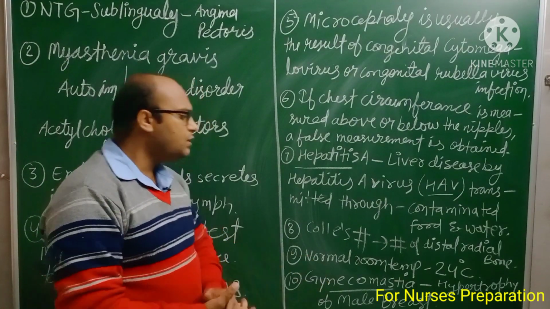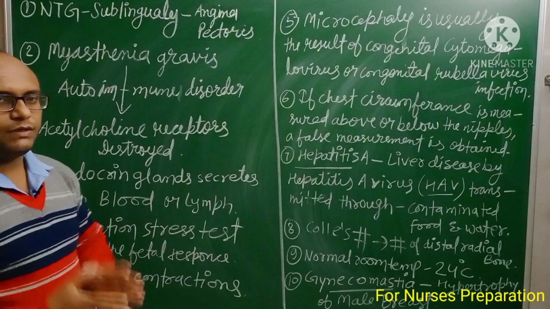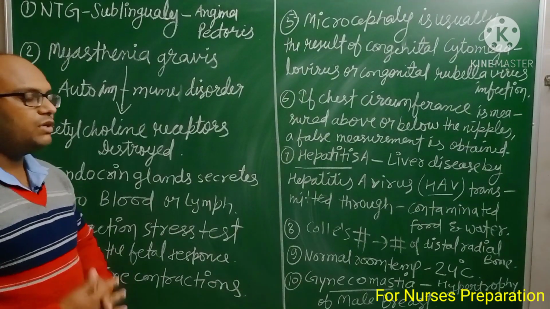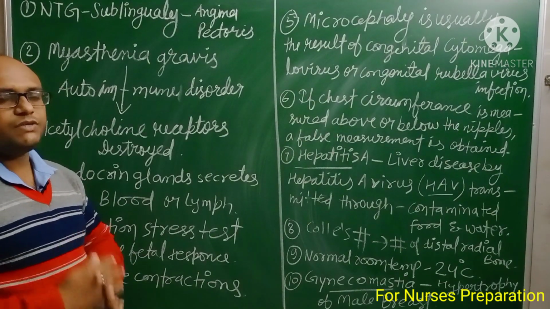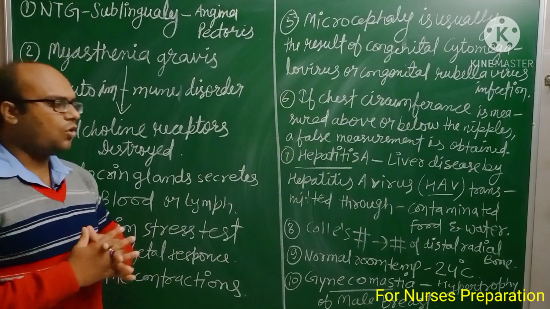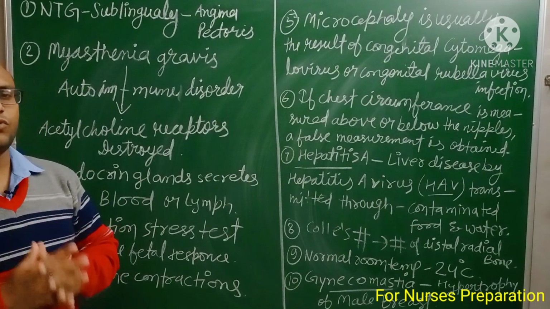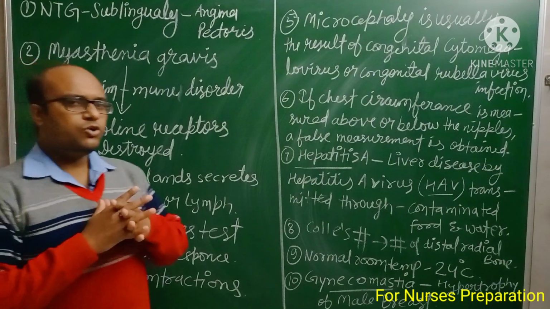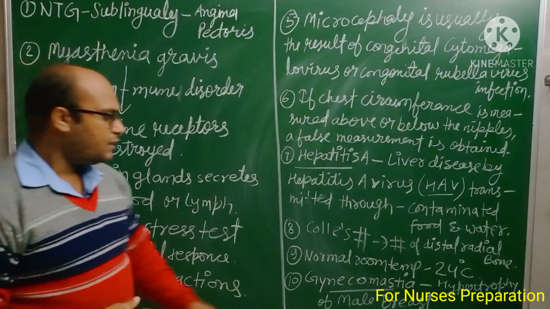Point number 9, normal room temperature. Important: normal room temperature is 24 degrees centigrade. Always remember, 24 degrees centigrade is the normal room temperature.